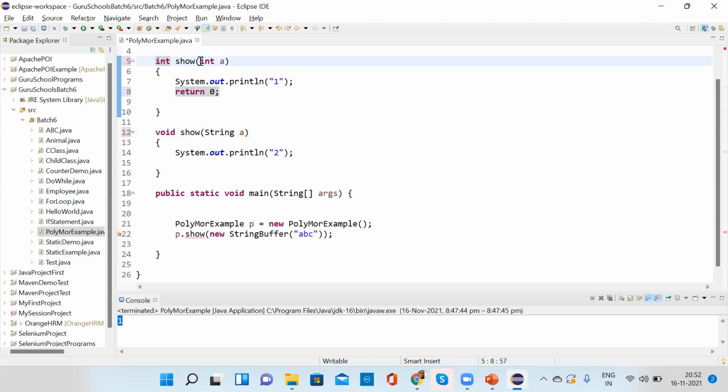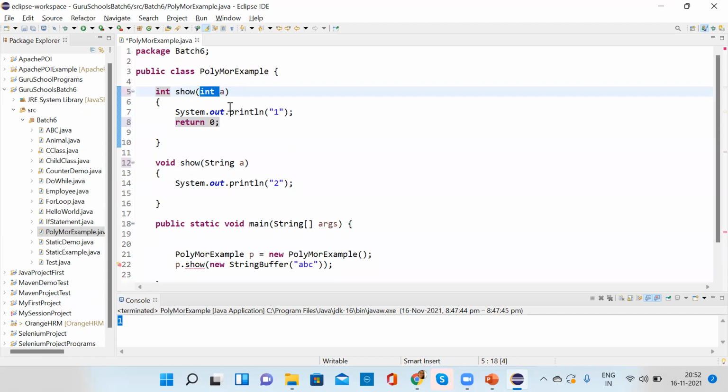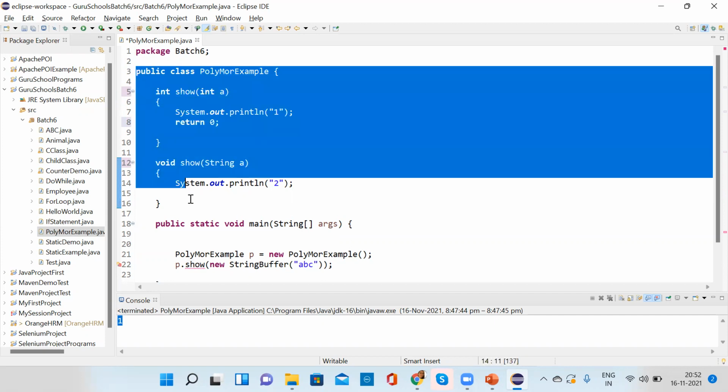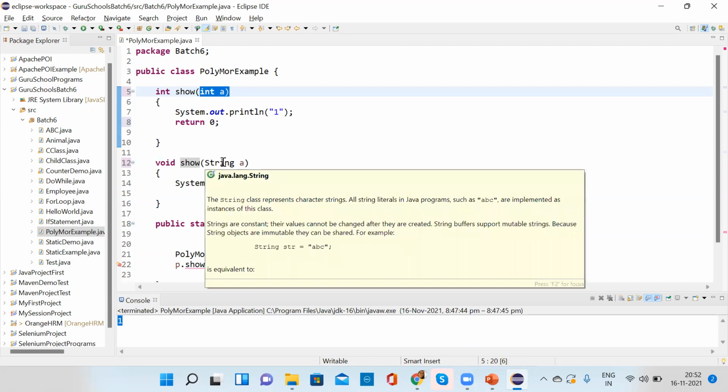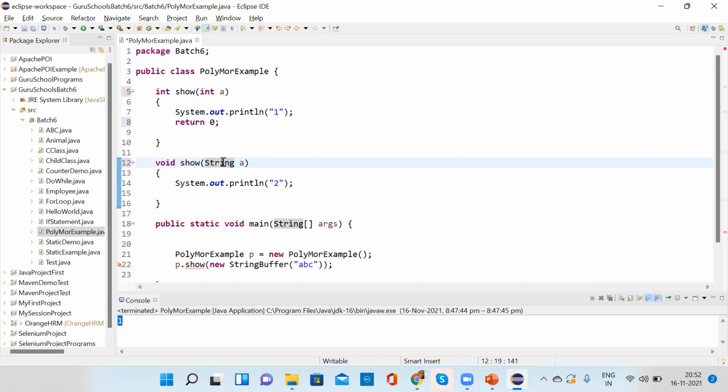Then we can achieve it, because there are three things which should be there: same method name, same class, and different arguments. If these three things are fulfilled, that means there is method overloading. But in the other case, the arguments were the same, so you were not achieving overloading.